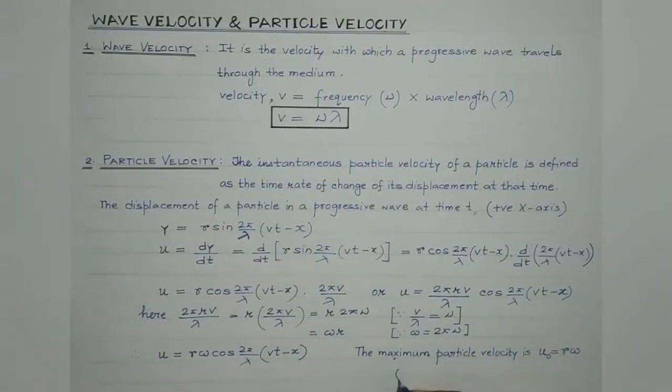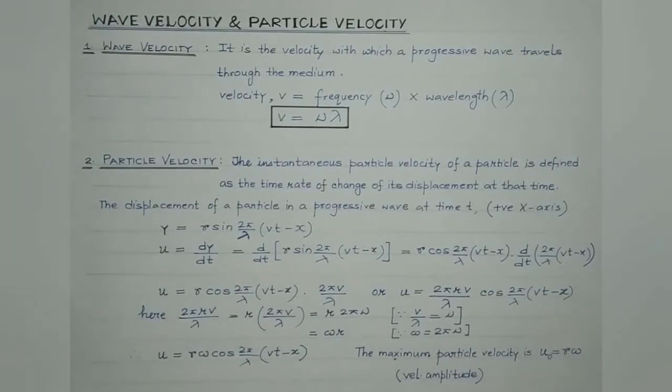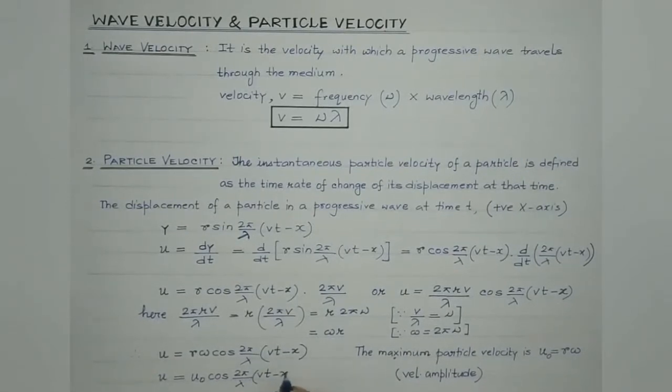This is known as velocity amplitude. Amplitude is the term which we make use to denote the maximum value of a physical quantity, right? So it may be written as u is equal to u naught cos 2 pi by lambda (vt minus x).